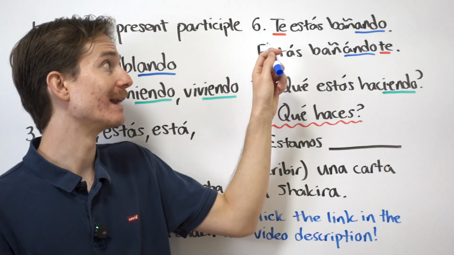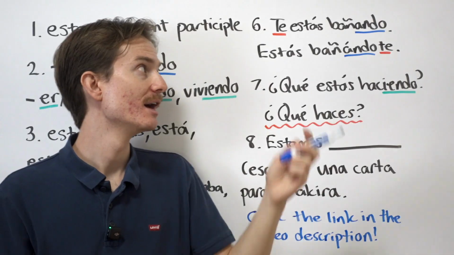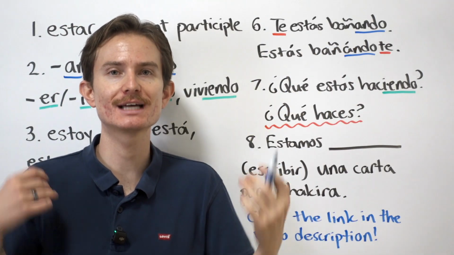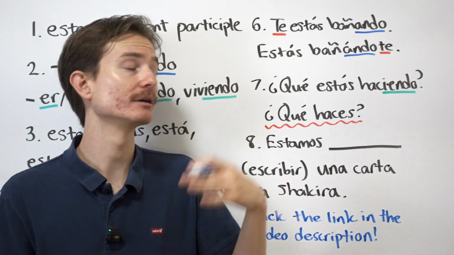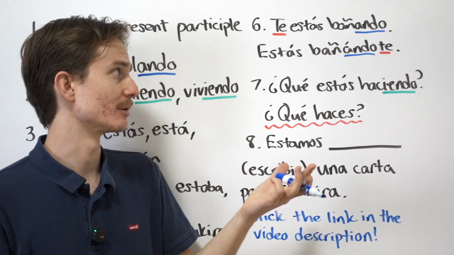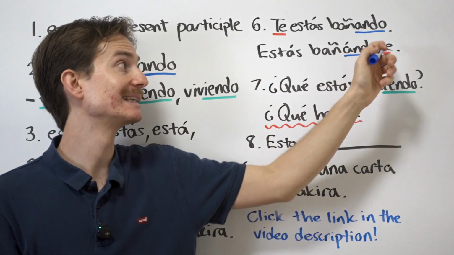So, for example, we have te estás bañando. You are bathing yourself. This is a reflexive verb, bañarse, meaning that you do it to yourself. If you're not sure how to use reflexive verbs, check out the videos here on this channel explaining them, or you can check out our Fluent Spanish Speaker Academy by clicking the link in the video description. So you have two options, te estás bañando or estás bañándote.